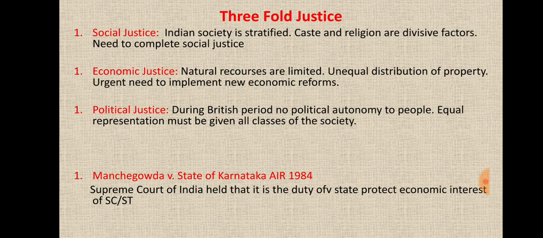Then three kinds of justice are guaranteed under the Indian constitution. Social justice. Indian society is stratified. Caste and religion are divisive factors. There is a need to complete social justice due to the variation in social conditions, as we are a stratified society divided into religion, caste, subcaste, religion, and races. So there is a necessity of social justice.